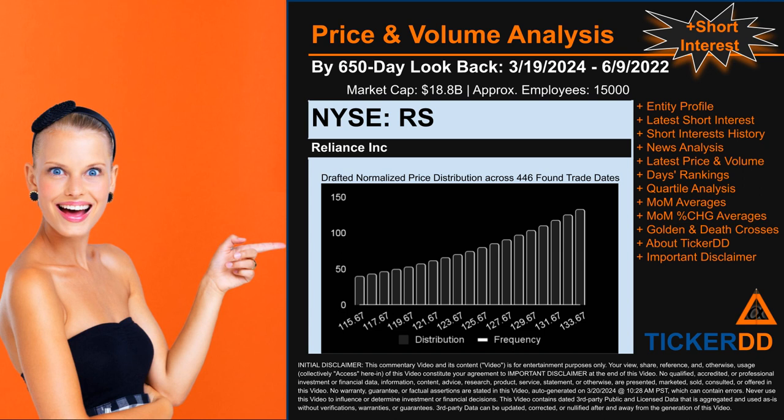The chart shown on this page is our initial attempt at studying the price for RS after dynamically normalizing price distribution across those discovered trade dates. The bar chart is the generated distribution and the overlaid line graph, if it is generated, is the frequency of the prices on the x-axis. We will enhance this look-through as our model progresses in the next iteration. Remember that this is just a drafted, in-progress, observational model to best fit abstracted third-party data into various opinionated views.